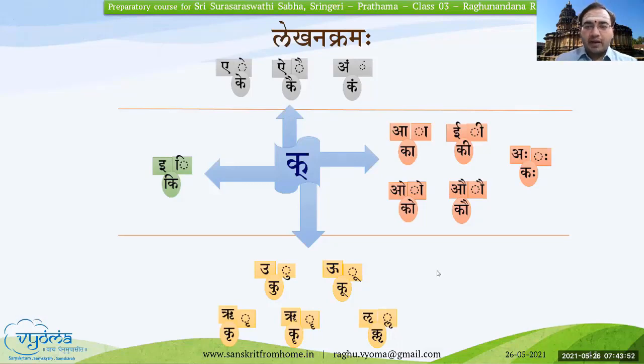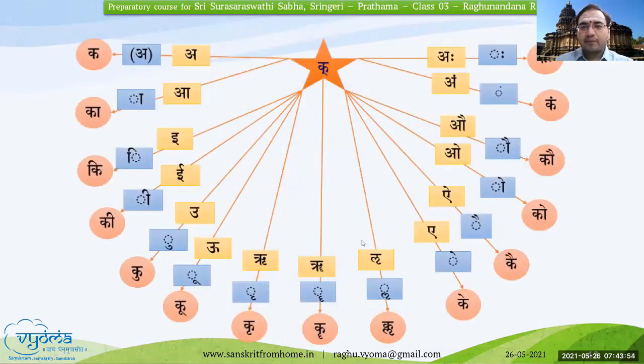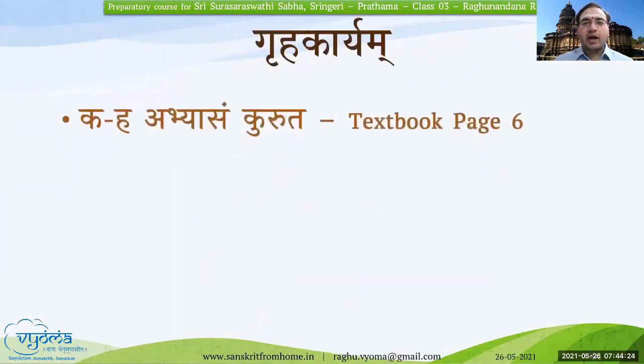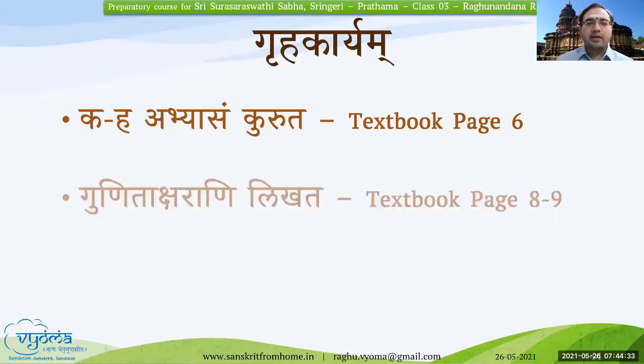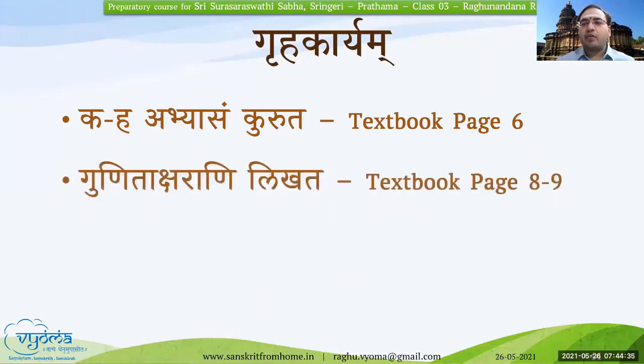Okay, with that, I'll just show this slide wherein we have all these letters and how these Gunitaksharas are seen. Practice in this way. Now I'll be giving you the homework. This is not to submit. The homework is to write ka to ha once to practice it, and then write Gunitaksharas for all the letters, for all the Vyanjanas, ka to ha.